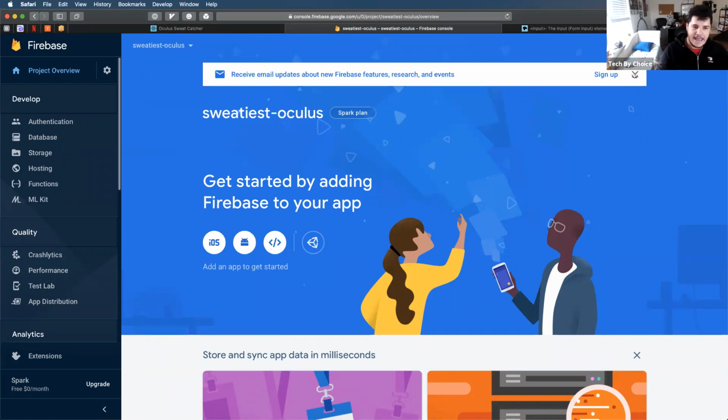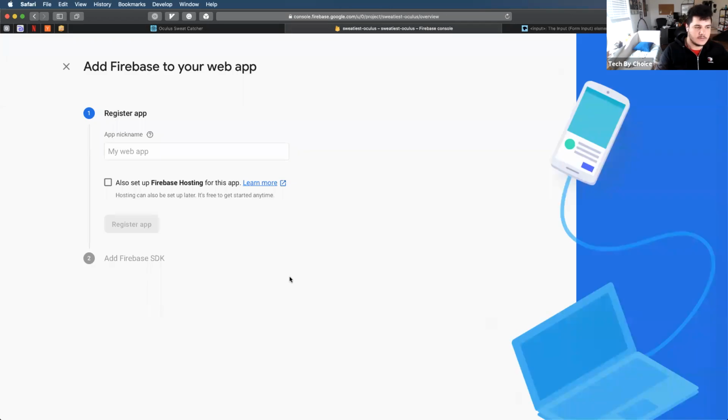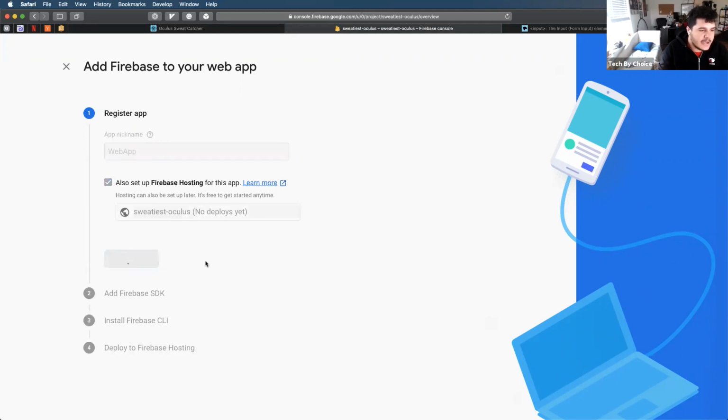I need to add my actual application. So it's a web app. Firebase is really cool because it gives you a serverless backend for native applications as well as the web. I'll go into why that's awesome later. I'm just going to name this web app. I do want to set up Firebase hosting for this application. I'm going to register my application.